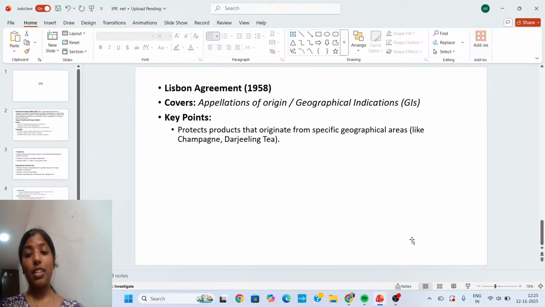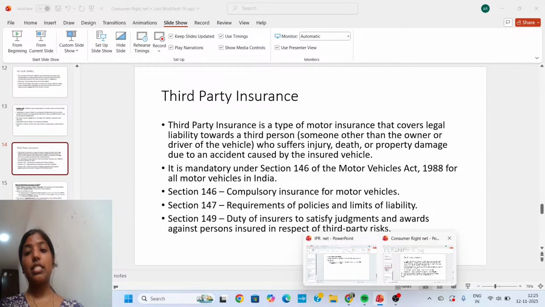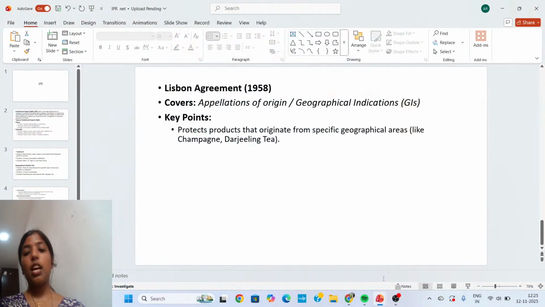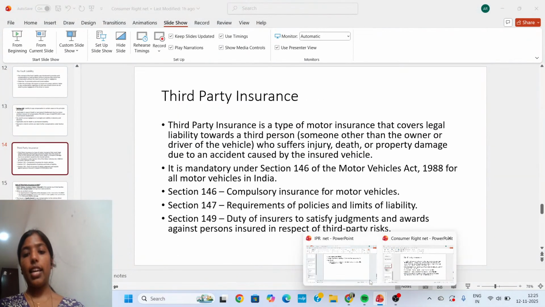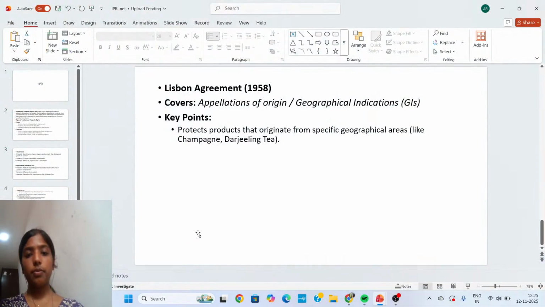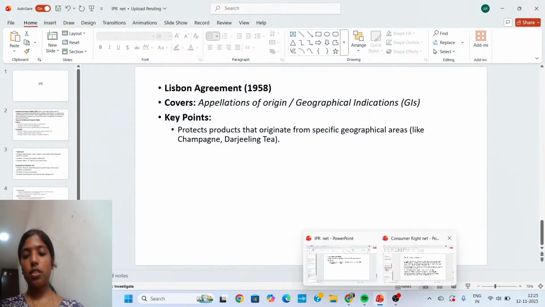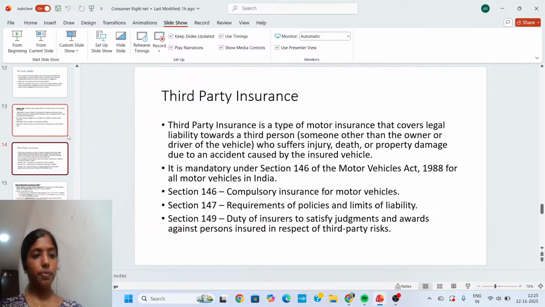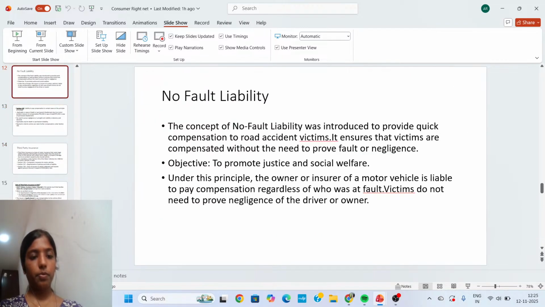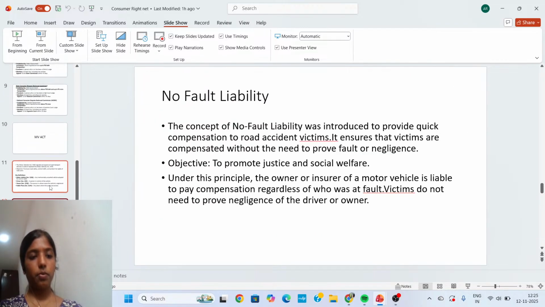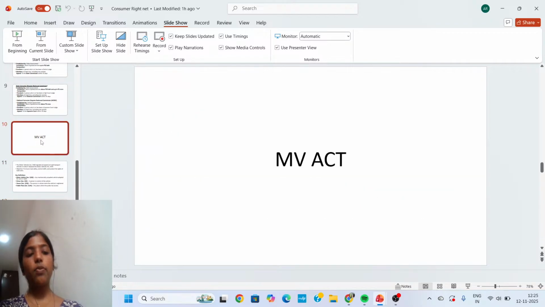So once again we can discuss the MACT completely. Yesterday we also discussed no fault liability. Today, once again, we can discuss this MV Act.